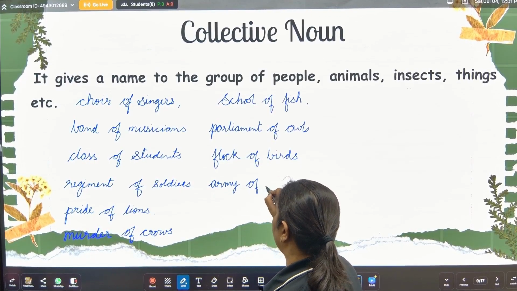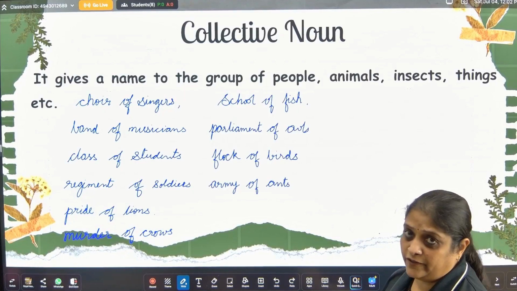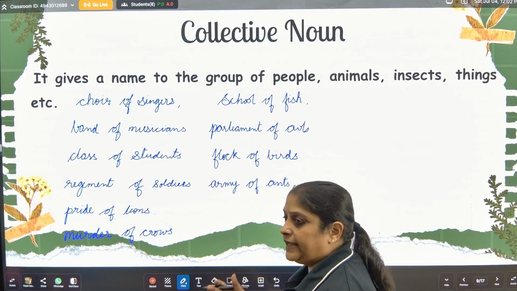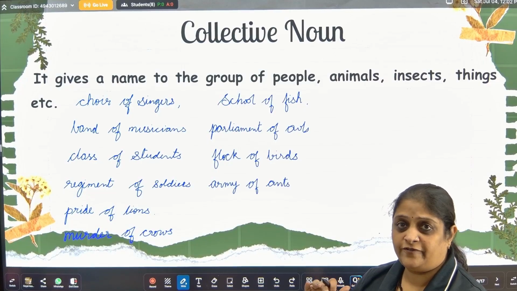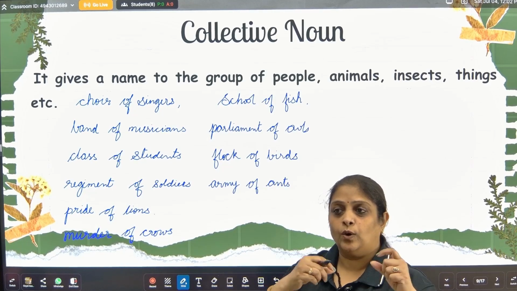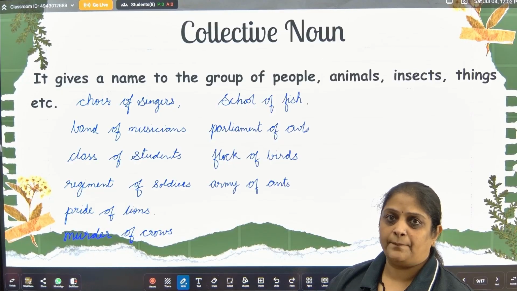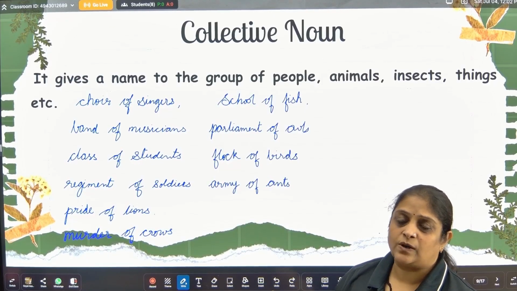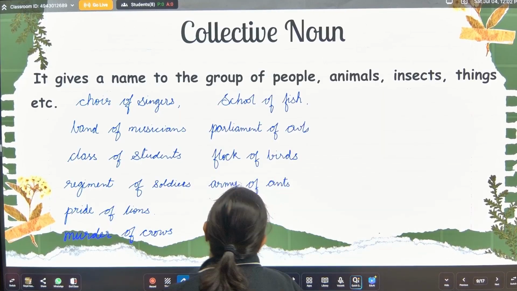Then if I take some examples of insects, I say army of ants. Okay, or you can also say a colony of ants. It is also an example, colony of ants or army of ants. The area where they stay, the ants, so that area will be referred to as colony of ants. And when the ants go on work, when they go to find their food, they go together one by one in a line, one after the other, and then they collect their food and come back. So at that moment, when you see a line of ants, we will call it an army of ants.